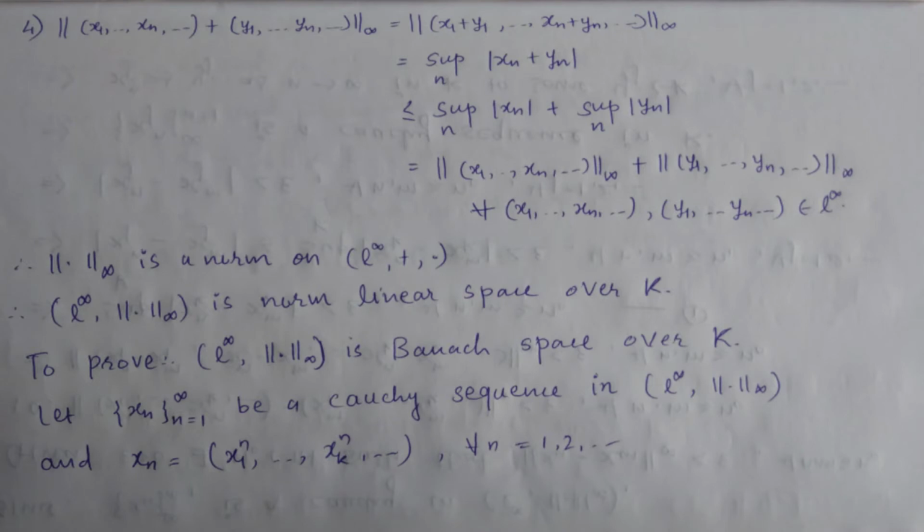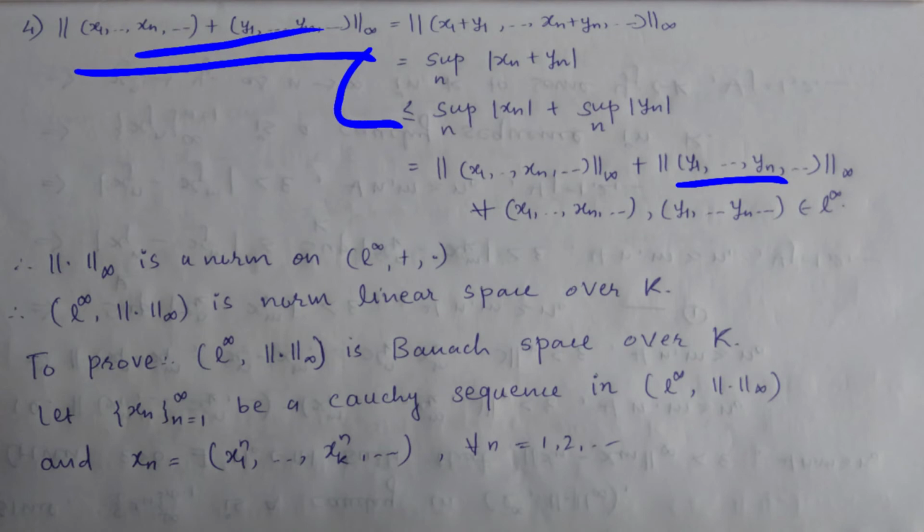Now move on to the second property, that is, for any two elements of this L infinity space, when we apply this norm infinity, it will give less than or equal to norm infinity of the first element plus norm infinity of the second element, right? So here use addition, term-wise addition. Which is norm infinity of the first element, that is x1 plus y1, and if I go to the n-th element, it will become xn plus yn, right?